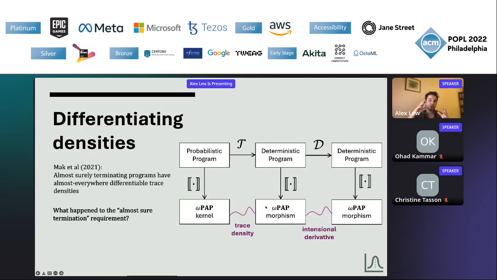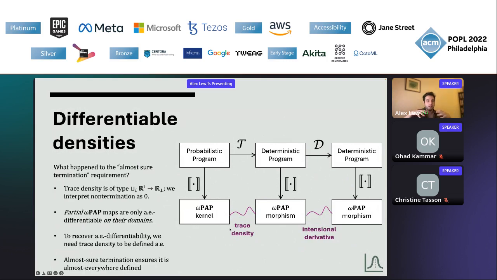You might be familiar with Mak et al.'s result from last year that almost surely terminating probabilistic programs have almost everywhere differentiable densities. And if so, you might wonder where this almost sure termination comes in our picture, because we have here that the deterministic density function from any probabilistic program is going to be an omega-PAP morphism. And from Lee et al.'s original work on PAP, we know that PAP functions are almost everywhere differentiable. So what gives? Not all probabilistic programs have almost everywhere differentiable densities. What happened to this almost sure termination requirement?